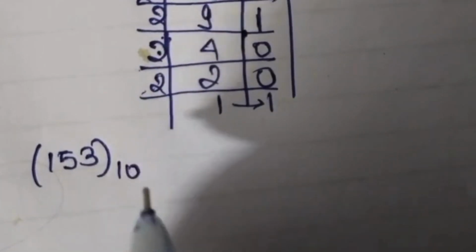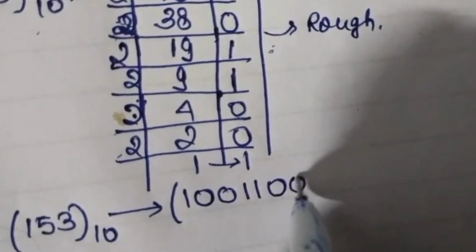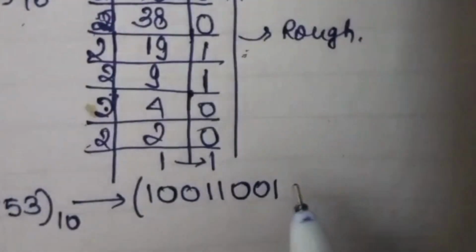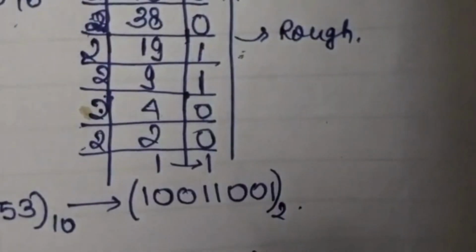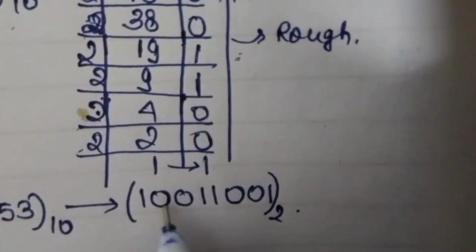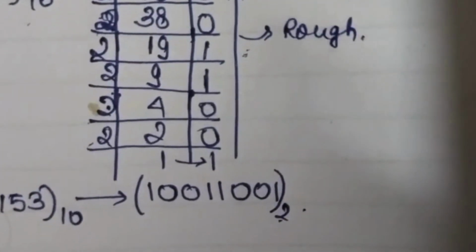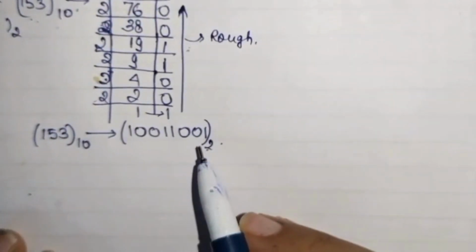What we will write here: 153 decimal converted into, we will go from bottom to top, then 1 0 0 1 1 0 0 and again 1. Now we will write here base 2. 153 converted to this number, that is 1 0 0 1 1 0 0 1. At the base we have written 2. We have done this conversion.